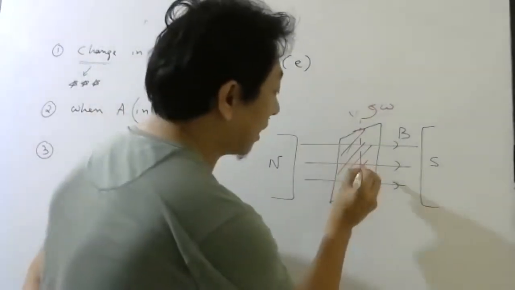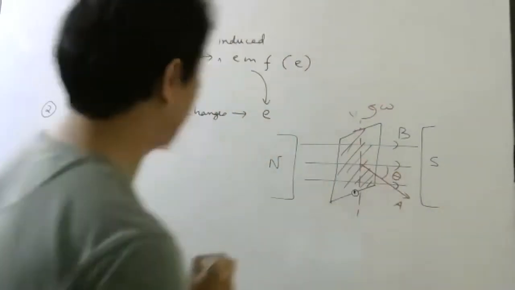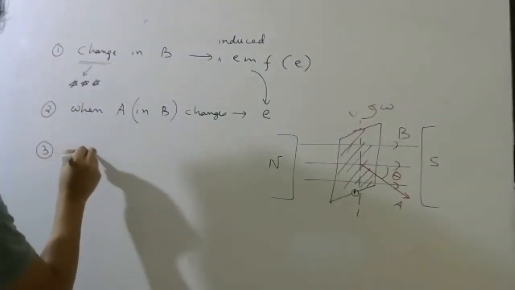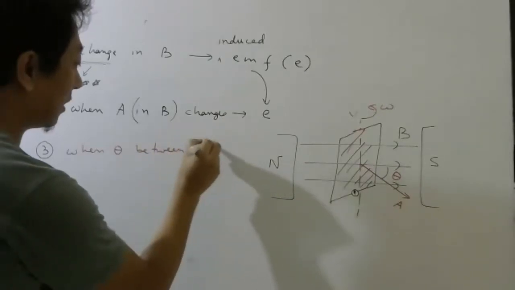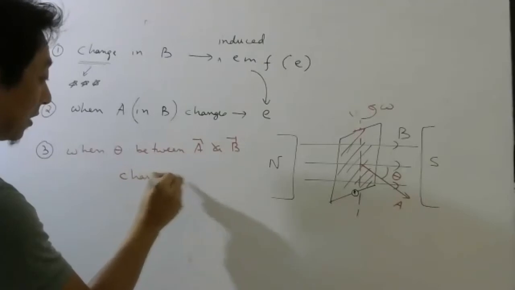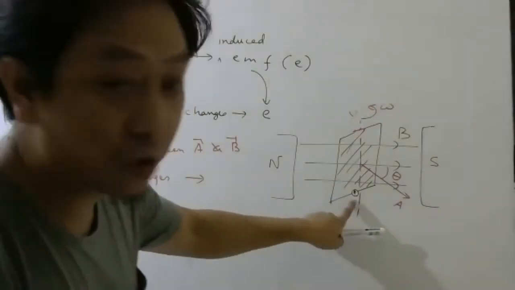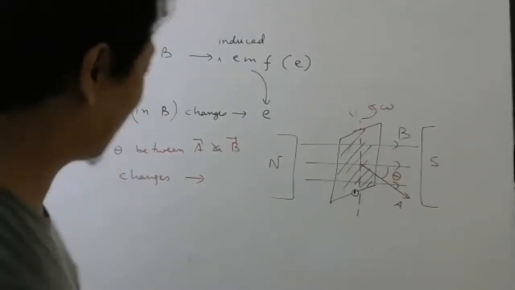Very good. Which angle? The angle made by the area vector. This angle is changing. So when the angle between the area vector and the magnetic field vector changes, then also this galvanometer deflects. Then also EMF is produced.